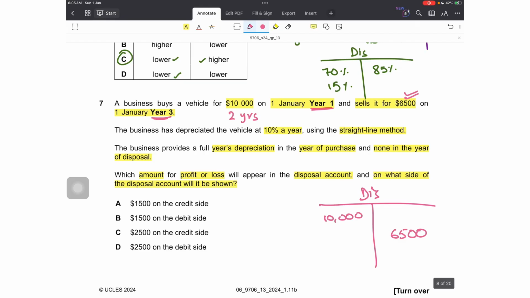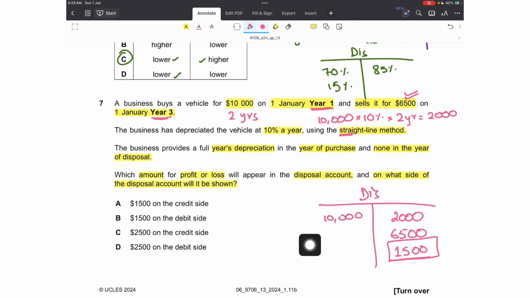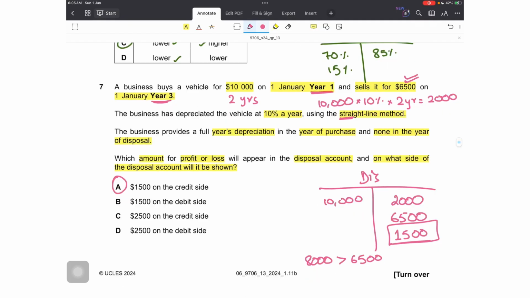So it was there for 2 years, and the depreciation policy is 10%. So on 10,000, 10% would have been charged for 2 years. That would give me an accumulated depreciation of 2,000, meaning that there is a loss on disposal of 1,500, as this is the balancing figure on the credit side. If there is a profit, that appears on the debit side. But since the net book value at the time of disposal was 10,000 minus 2,000, 8,000, which is higher than the disposal proceeds, there is a loss on disposal of 1,500, which would appear on the credit side of disposal. So option A.